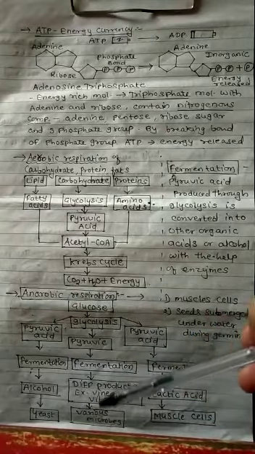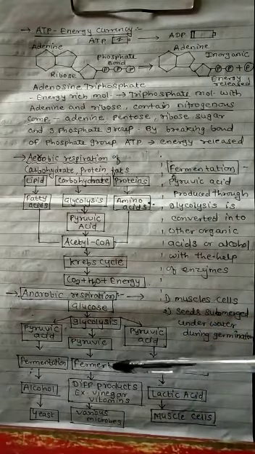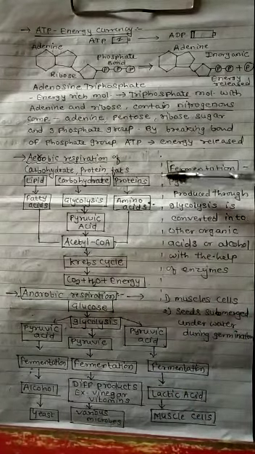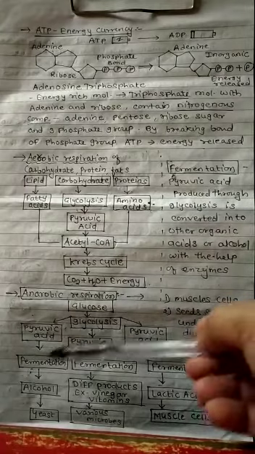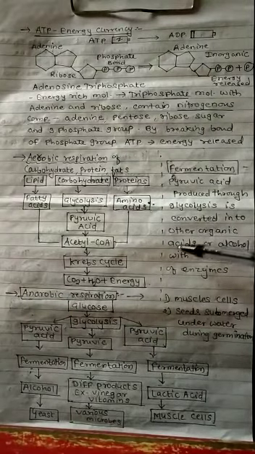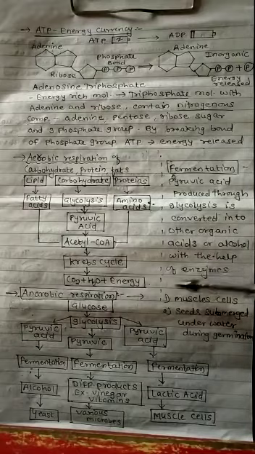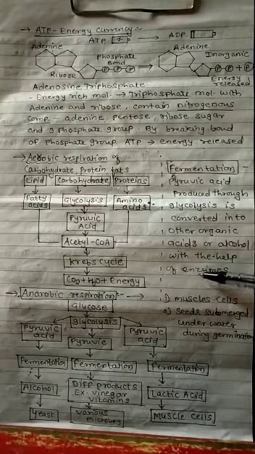But in that flow chart a particular word is used again and again, that is fermentation. So what is fermentation exactly? See here, pyruvic acid produced through glycolysis is converted into other organic acids or alcohol with the help of enzymes. What are enzymes? Enzymes are substances which help to carry out different processes easily. So these are the enzymes.